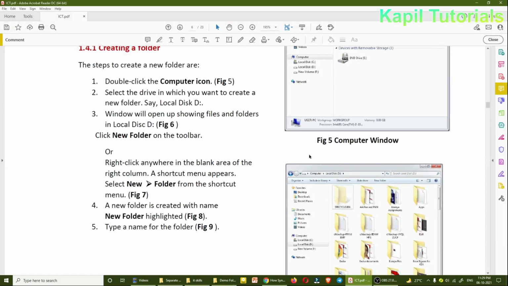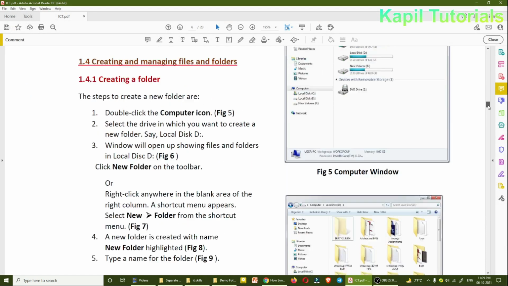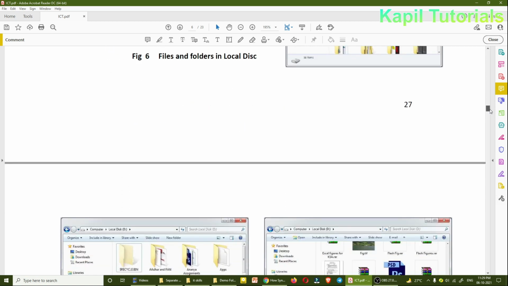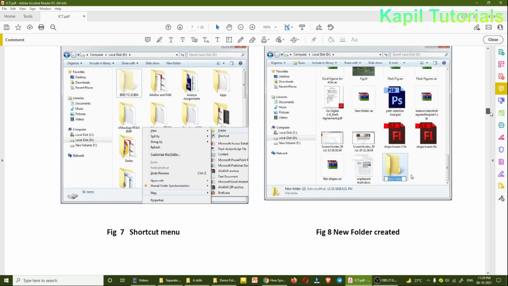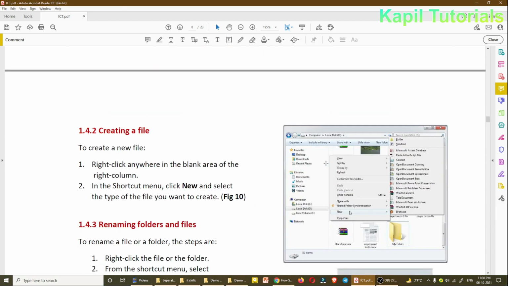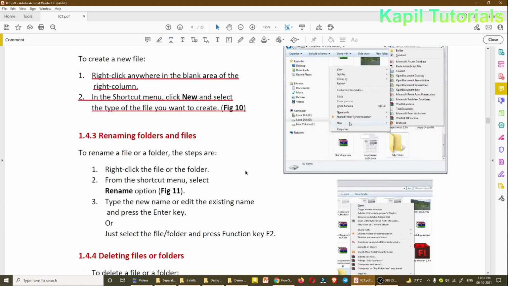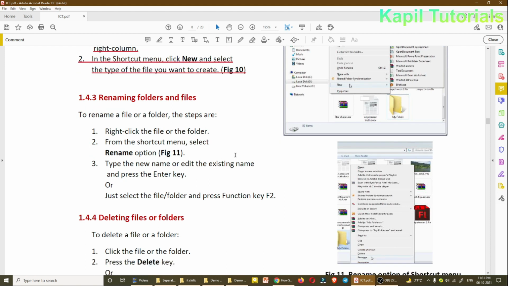So this concept I hope is clear to you. Here also the same thing is written, how to make a folder and how to copy all these things. So I have just told you practically how to do this. Creating a file, right click anywhere in the blank area of the right column, shortcut menu, new. Just now I have shown you while making a notepad file, the same way. Then renaming folders and files, that also I have explained to you by F2 or right click rename.